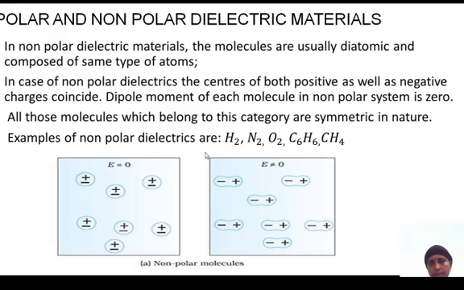Examples of non-polar dielectrics are hydrogen H2, nitrogen N2, oxygen O2, C6H6 and CH4. So these are the examples for non-polar dielectric materials.